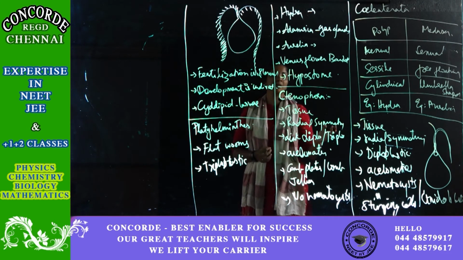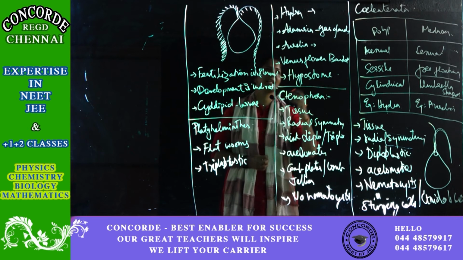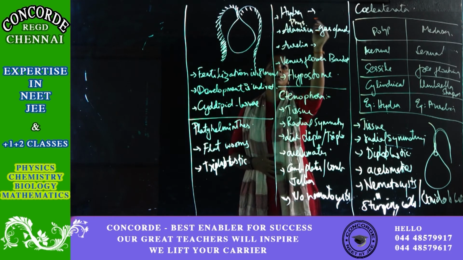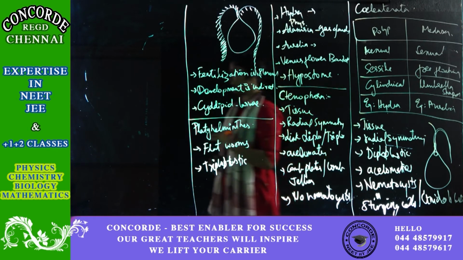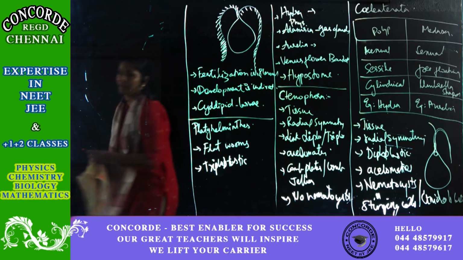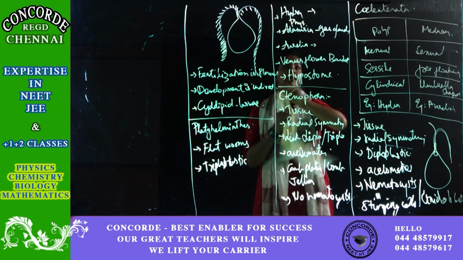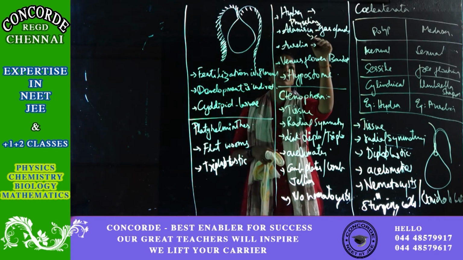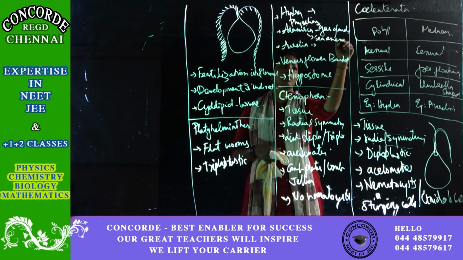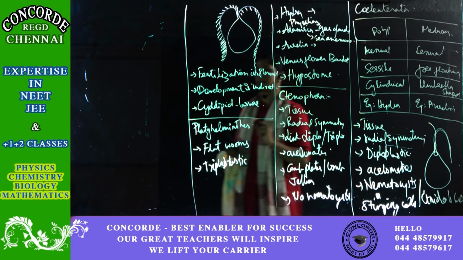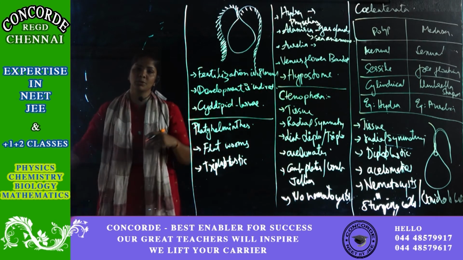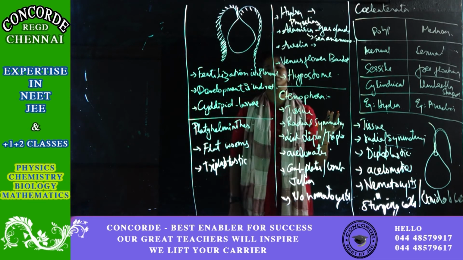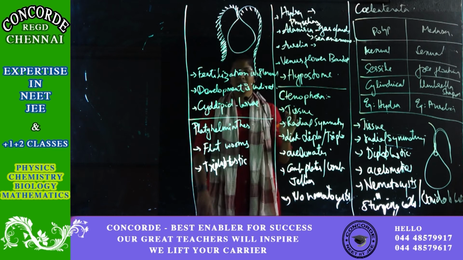Some more examples of coelenterates are Physalia and Adamsia, which is nothing but your sea anemone. The sea anemone exhibits mutualism with the hermit crab. All these are some of the examples. Now from here starts your triploblastic.